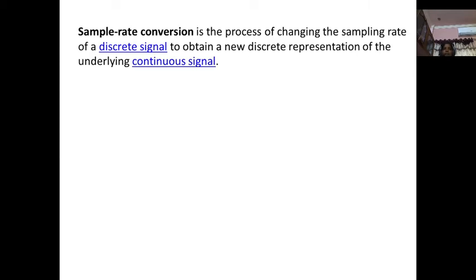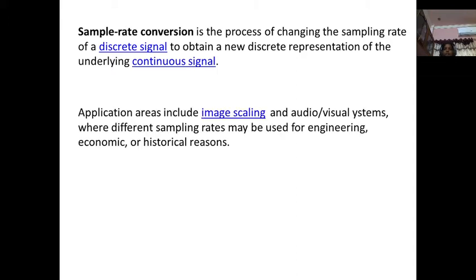Let us see what is meant by sampling rate conversion. Sampling rate conversion is the process of changing the sampling rate of a discrete signal to obtain a new discrete representation of the underlying continuous signal. So we are going to change the rate at which the samples were collected when we converted into digital in analog to digital conversion. The sampling rate we are going to alter, that may be increased or decreased.